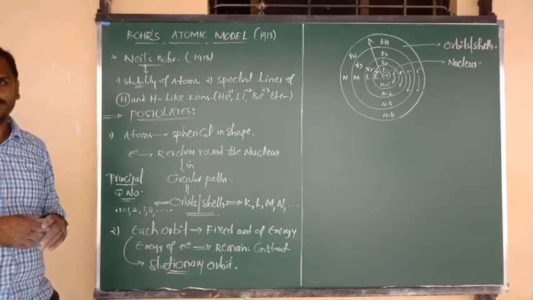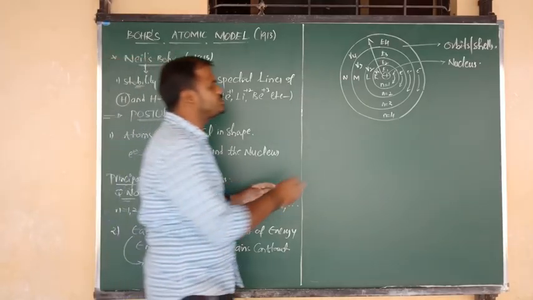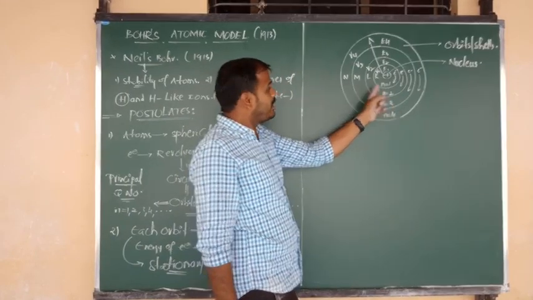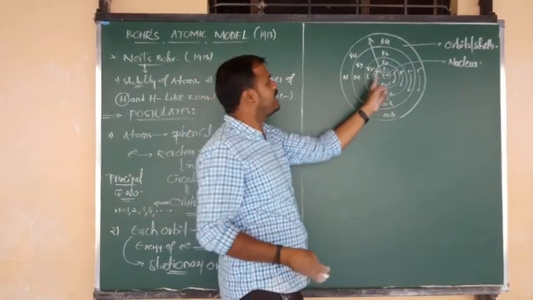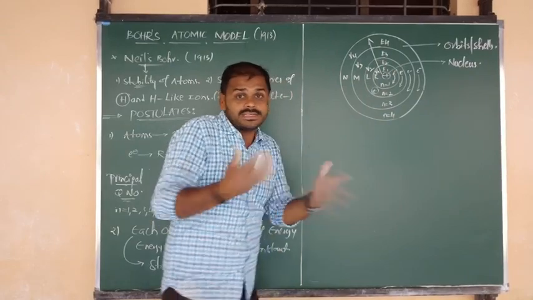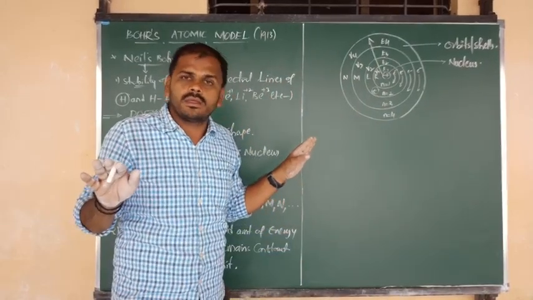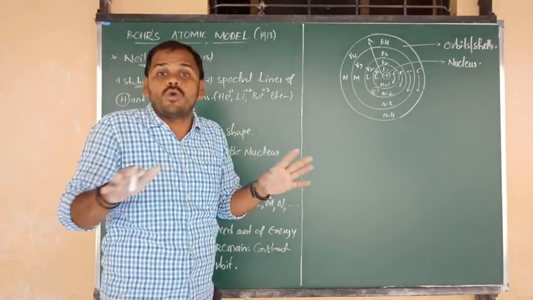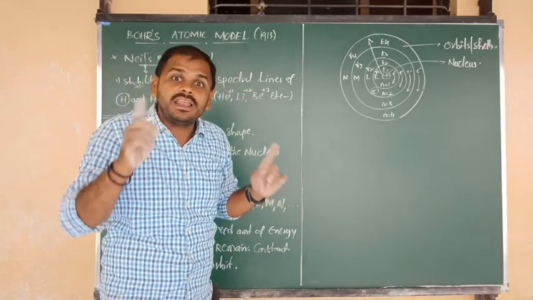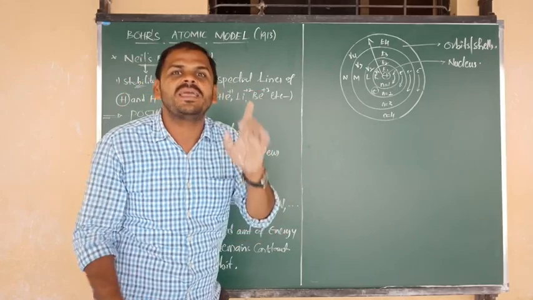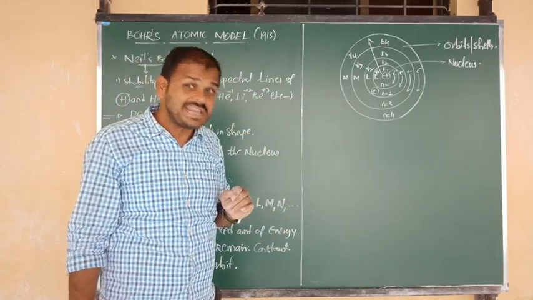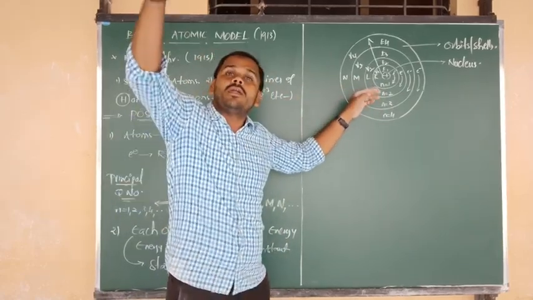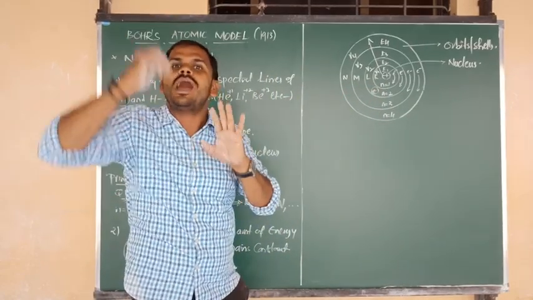Suppose I consider an electron present in the second orbit. It always contains E2 energy in that orbit. Its energy won't change. When an electron is in a particular orbit, its energy won't change, but the energy of an electron will change under one condition: when the electron jumps from a higher orbit to a lower orbit, or lower to higher.